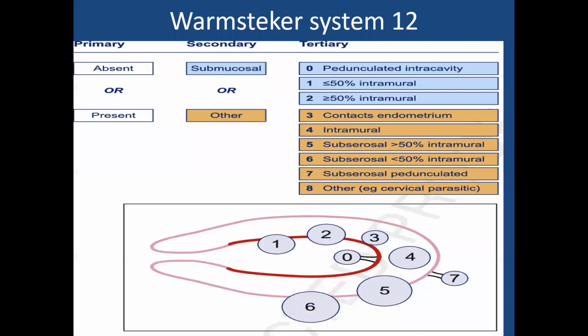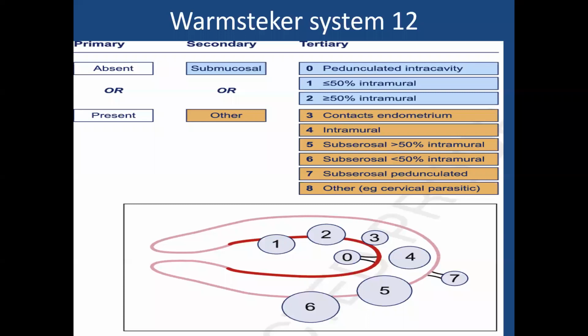So 0 and 1 and 2 are submucosal fibroids. 3 to 8 are intramural fibroids. Here 0 means pedunculated intracavitary fibroids, and in tertiary classification it is given the number 0.